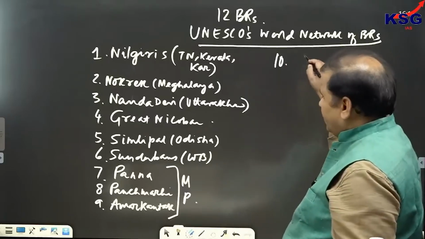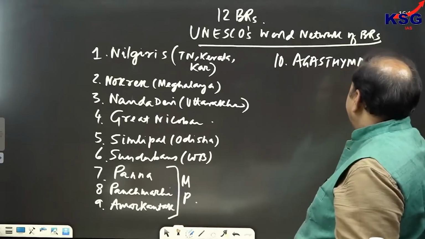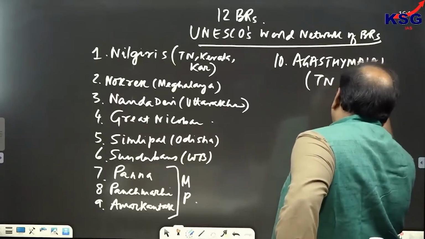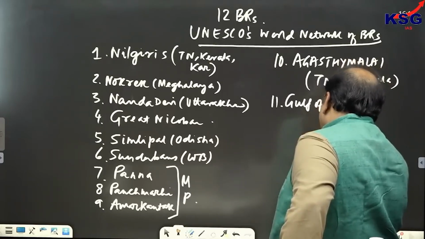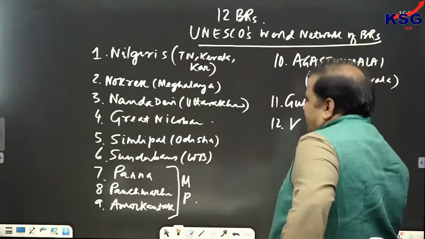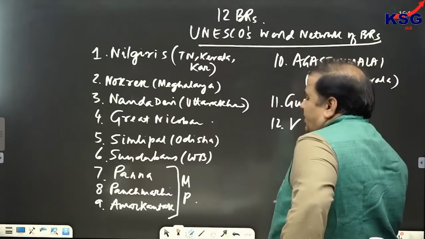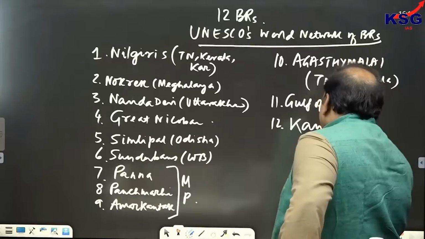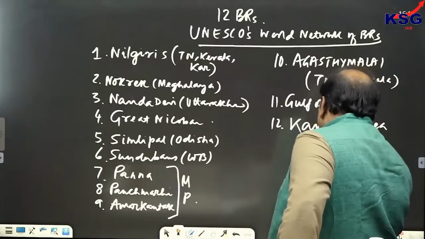Then we can see that Agastya Malaya is present, and Agastya Malaya stretches out in 2 states, Tamil Nadu and Kerala. Then also we can see Gulf of Mannar is present. It's between India and Sri Lanka. And the last one, the reserve which was added recently in 2020, is Kanchenjunga. And Kanchenjunga is in Sikkim.